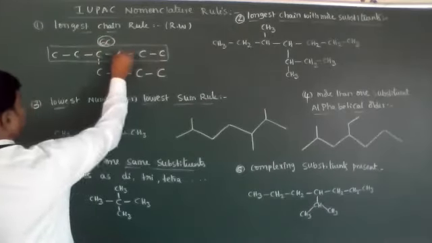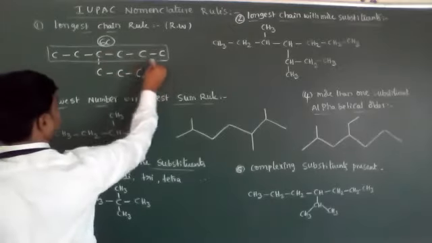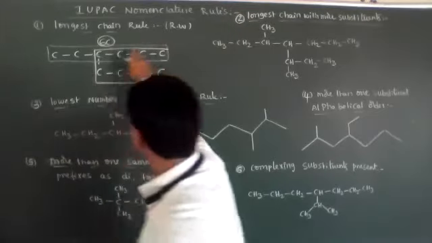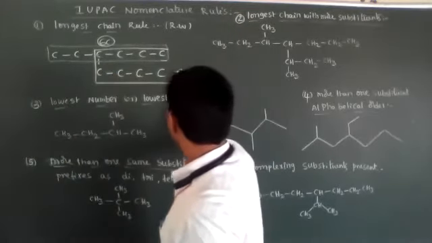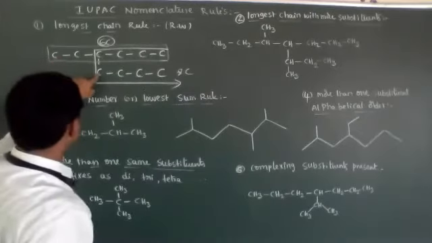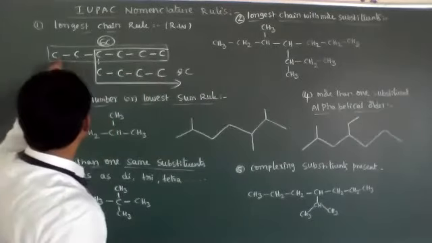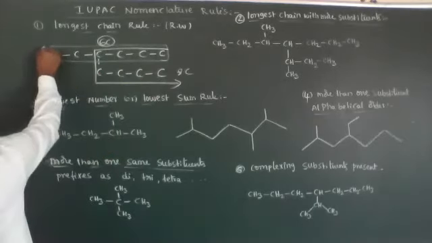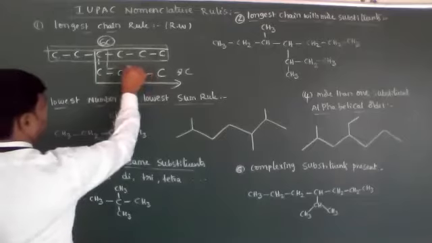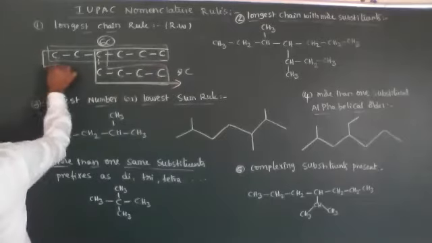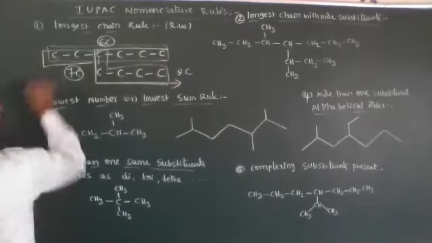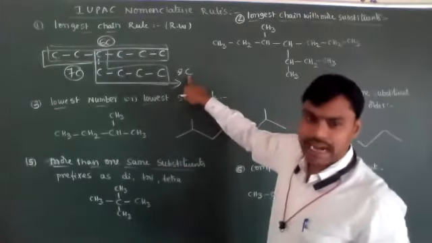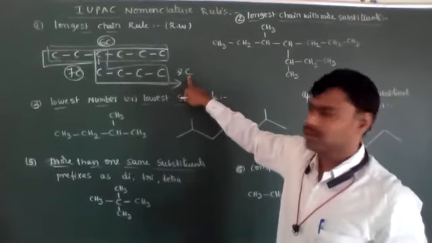This way 1, 2, 3, 4, 5, 6, 7, 8, this is 8 carbons. And this way 1 to 6, and 1 to 7, that is 7 carbons. Among these, without breaking the carbon chain, 8 carbons is the longest carbon chain.